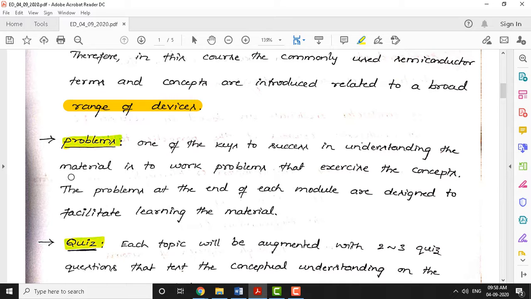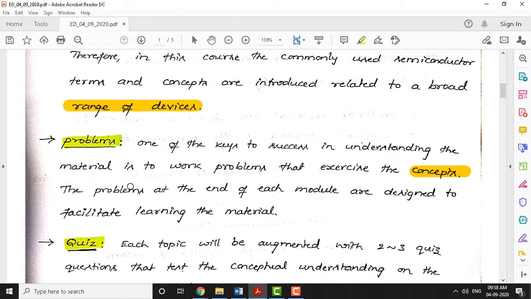So I suggest you solve problems, because solving problems is the key to success in understanding the material provided in the book. If you want to understand any concept, you can definitely understand it via the problems. I suggest you solve a few problems along with worked examples as well as exercise problems here. That helps you understand the concepts as well.